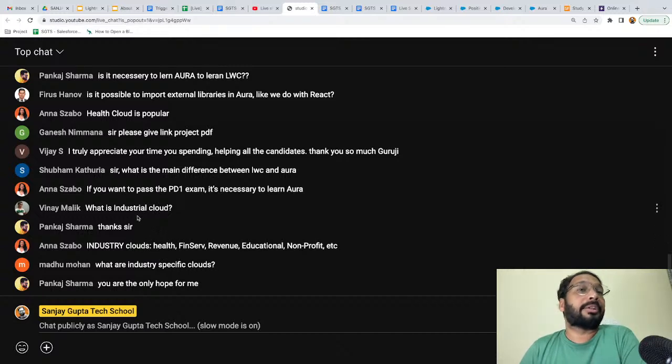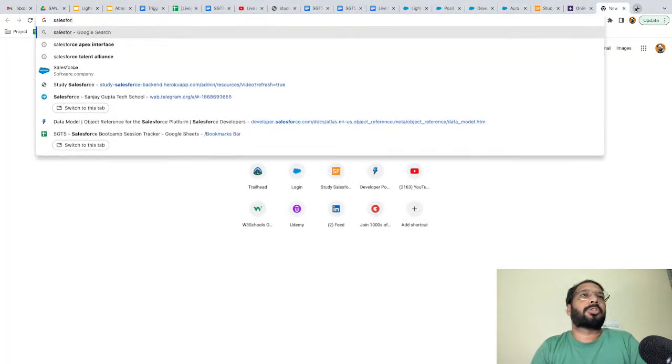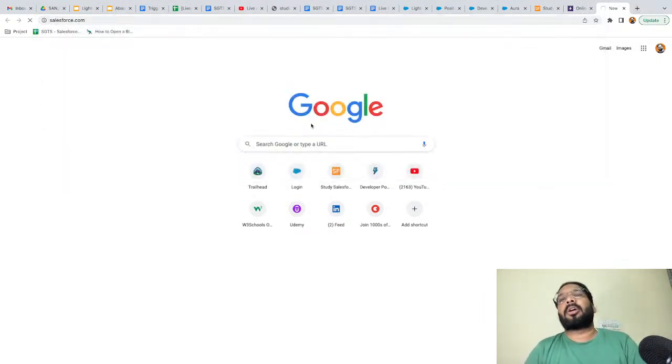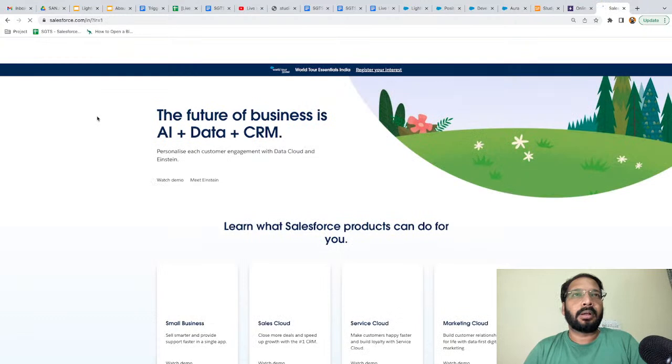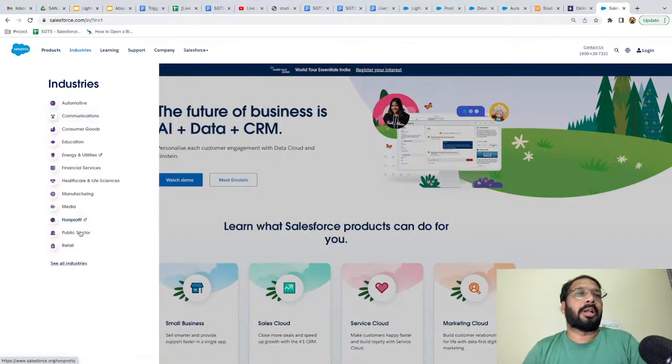Yeah, okay. Industry Cloud. I think Vinay is also asking about Industry Cloud. For that, just open salesforce.com. Those who are not aware of industry clouds, just open salesforce.com, and on top you can see Industries. These are industry clouds.